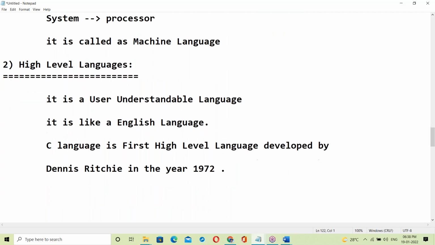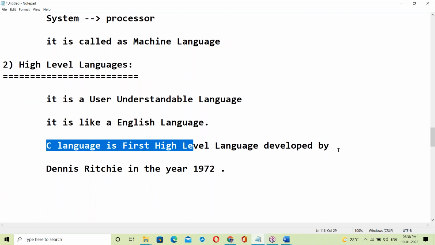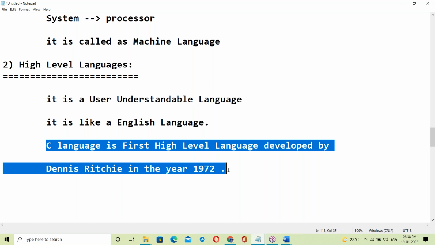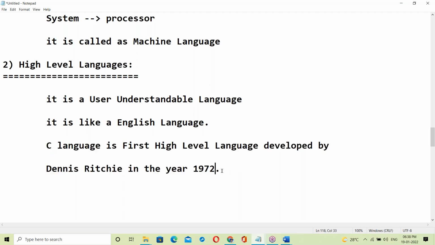C language is the first high level language developed by Dennis Ritchie in the year 1972. After C language, OOPS was introduced next, with C++.